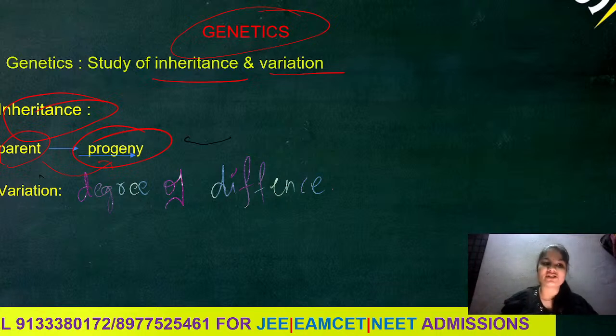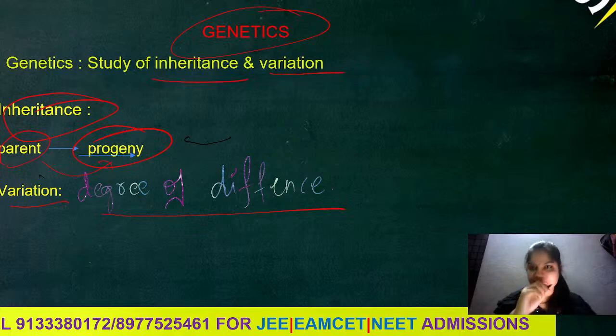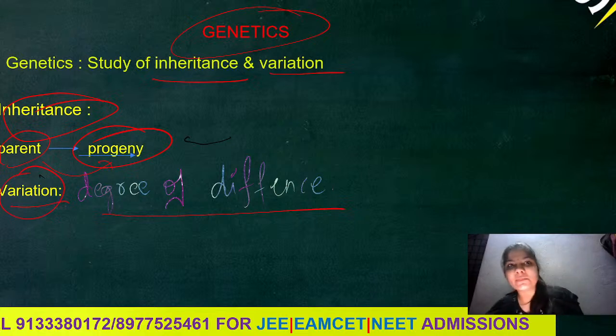Now what is variation? Variation is nothing but degree of differences. We are similar to our parents, but we are not an exact copy of them. That difference is called variation. I hope everyone is clear with inheritance and variation.